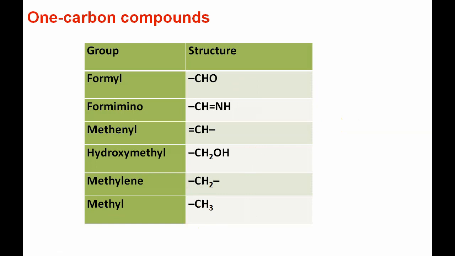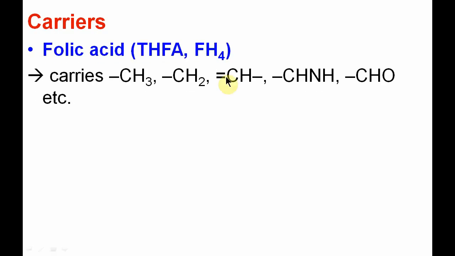Now let us see the important carriers for this 1 carbon compound. The first is folic acid. It is an important water soluble vitamin. Its active form is tetrahydrofolic acid, also symbolized as FH4, that is tetrahydrofolate. It carries the methyl, methylene, methenyl, formimino and formyl groups.